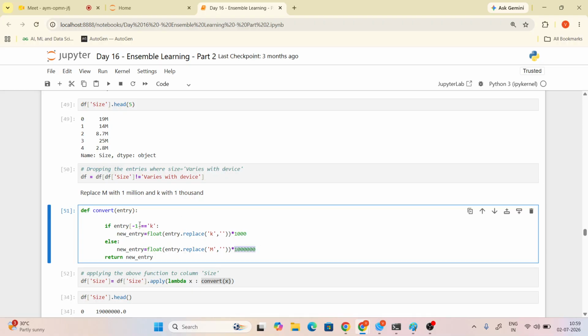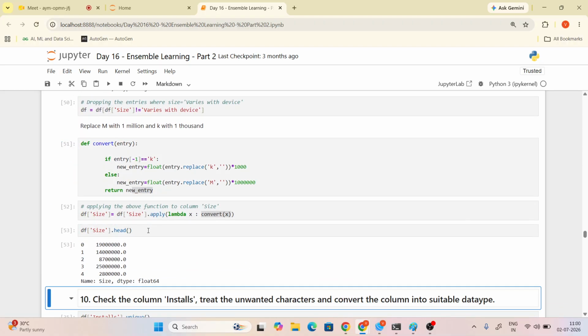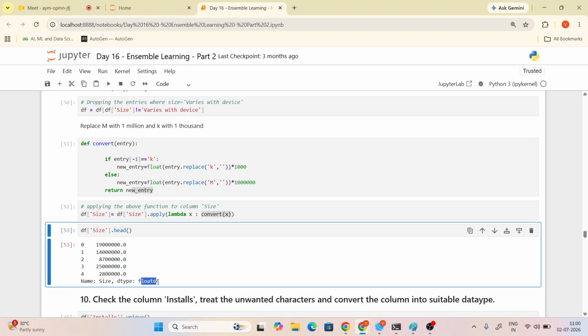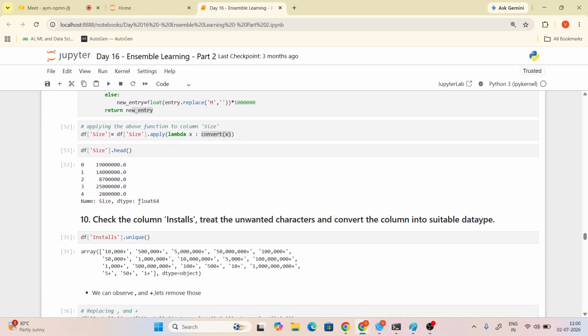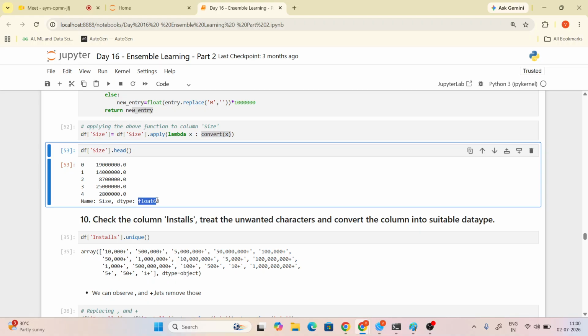The same concept repeats. If it is k, it returns this number. If it is m, it returns these numbers. Finally, the new entry will display here. It's all in float now, right? Previously all were object, so now we have converted to float. To convert it into float, we are multiplying with 10,000 or 1 lakh. Have we got it?